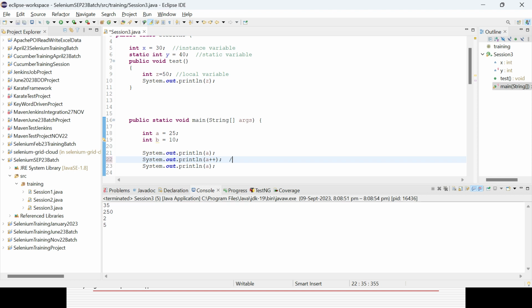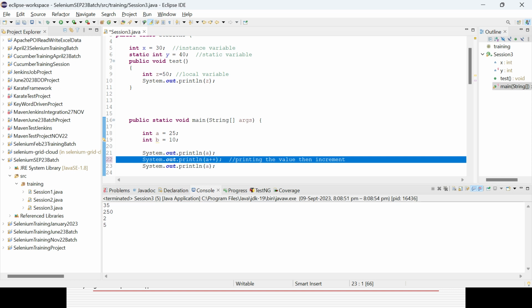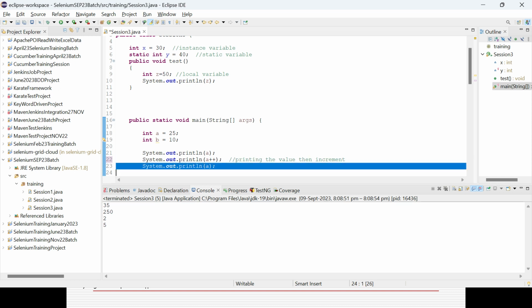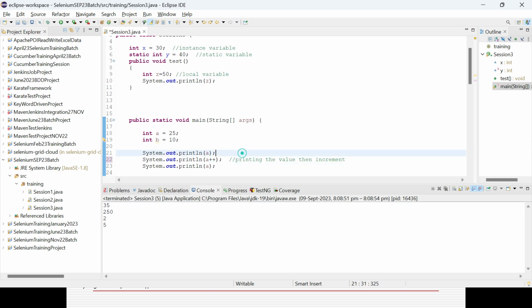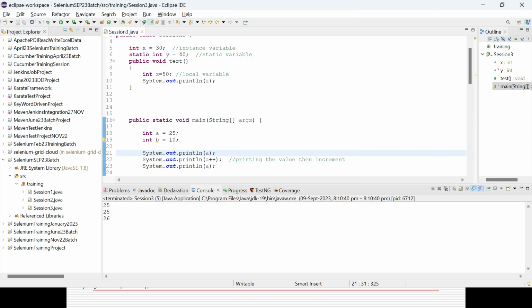Here, first it prints the value, then it increments, and that is stored in the temporary memory. So here 25 and here 25 will be printed, then it will be incremented by 1, meaning 26, and that will be stored, and next time whenever you want to access a, that 26 value will be displayed. So that is called post-increment, not pre-increment.